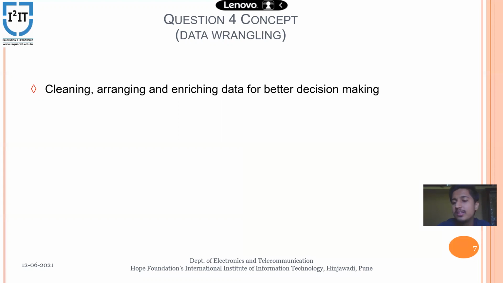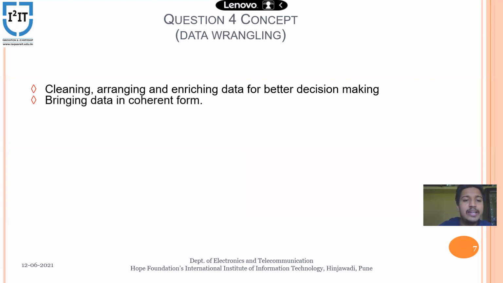Consider we have a huge amount of data. We have to clean it, that is, remove the non-useful data. We have to arrange it, because it is not in a structured format, so we arrange it into a structured format. And enriching means modifying: the useful data which we have used before, we can use in the present data. That can make for better decision making for professionals.